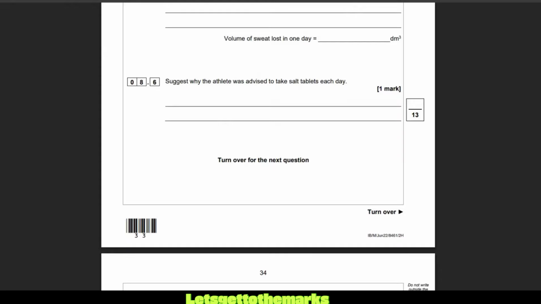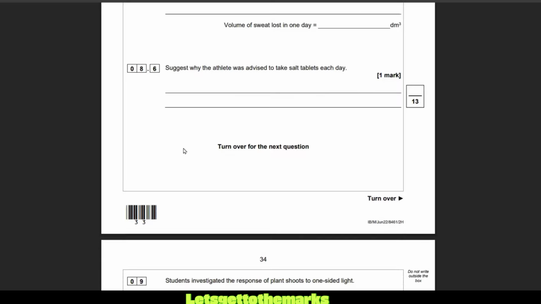Oh, there's another question. Suggest why the athlete was advised to take salt tablets each day. So to replace salt lost in the sweat. Those mineral ions are very important for the nervous system and all sorts of other things. Okay, let's move on.